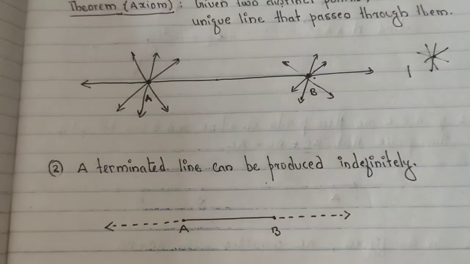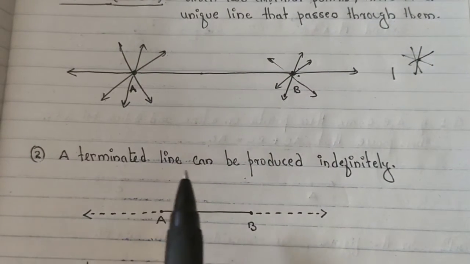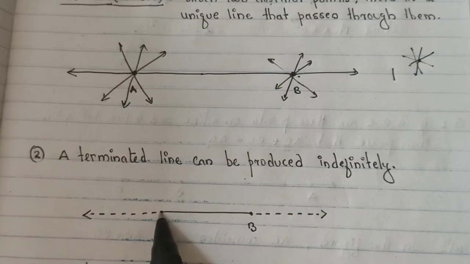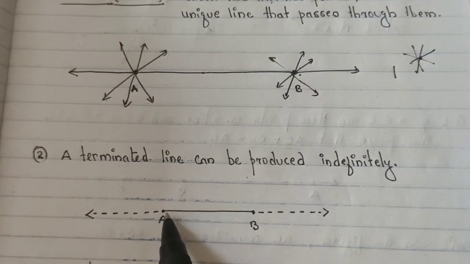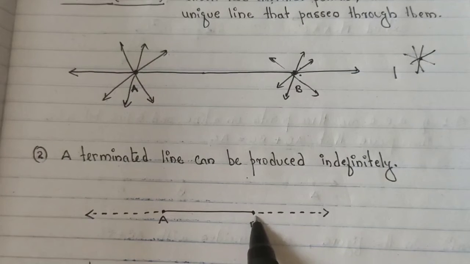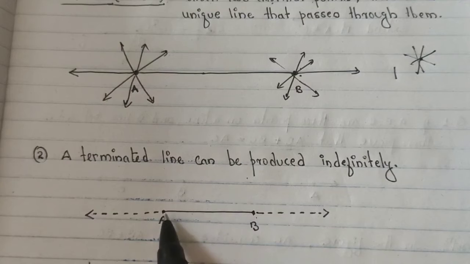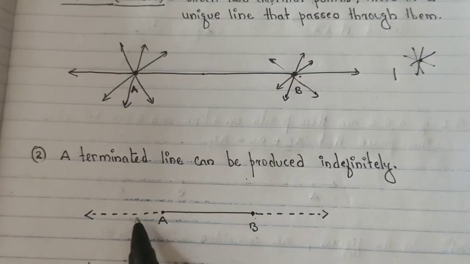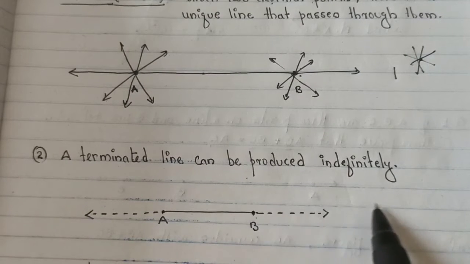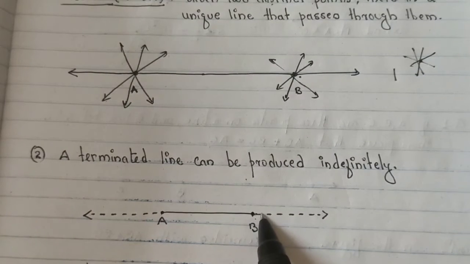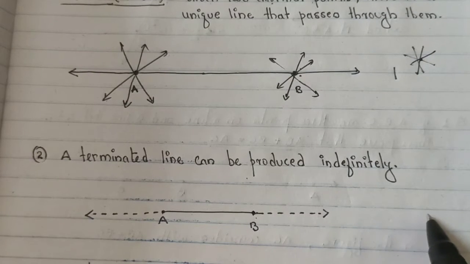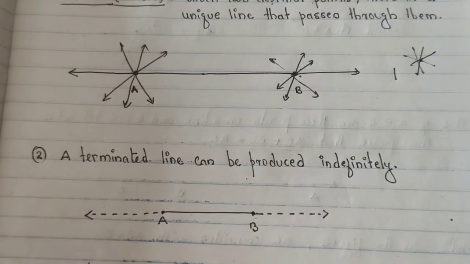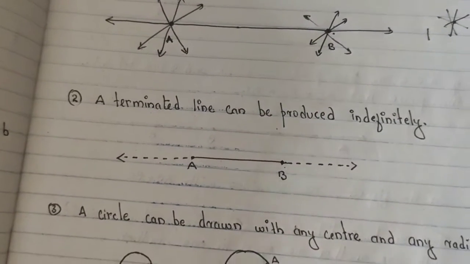So moving to the second: a terminated line can be produced indefinitely. Suppose here the line is A and B, which you can call a line segment, or a terminated line, because the line started from A and ends at point B. But you can produce this line indefinitely. It means you can extend point B wherever you want, and A to the left side wherever you want.